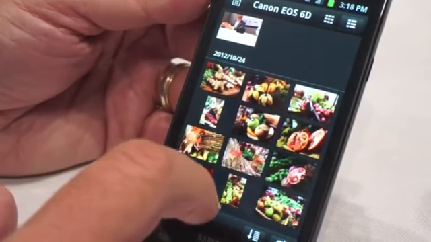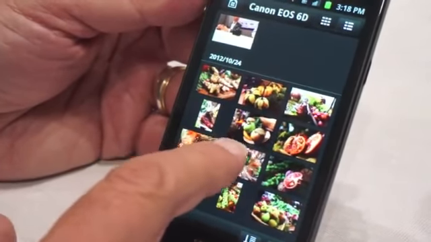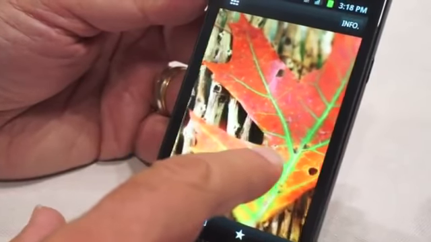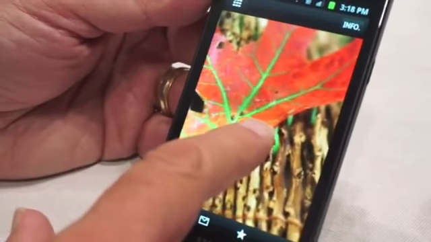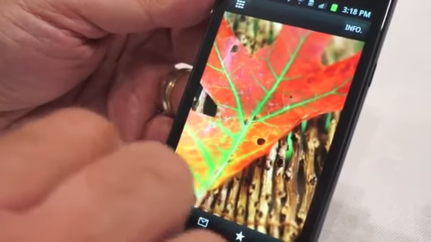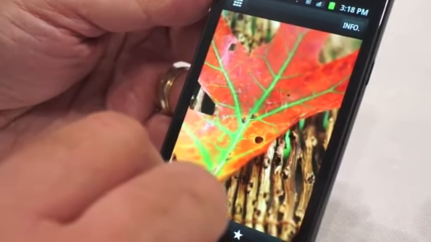If I have an individual shot that I want to examine, I just click it once. And at that point, I'm able to pinch to zoom it up and see the detail, whether that's satisfactory for my needs. And what I'm looking at right here is the embedded JPEG that's in the file in the camera.